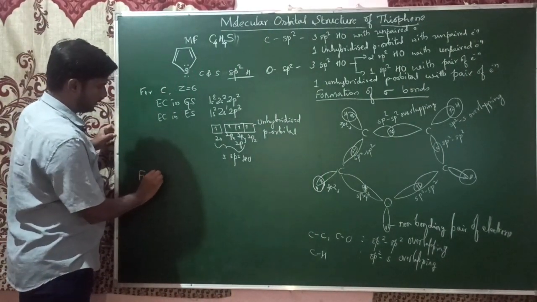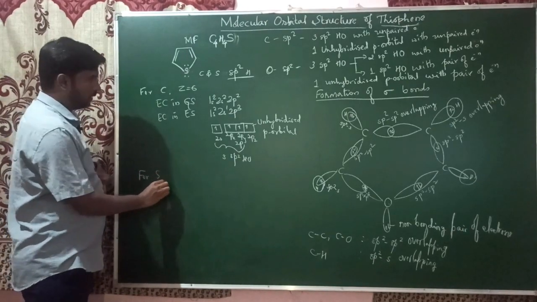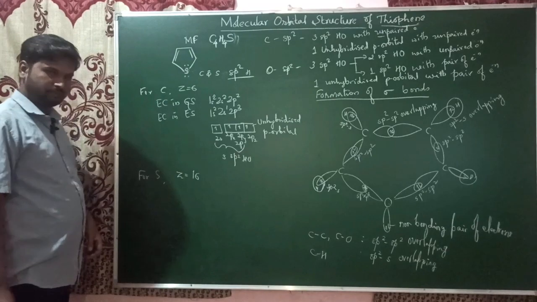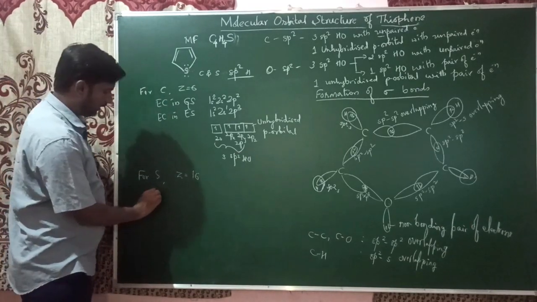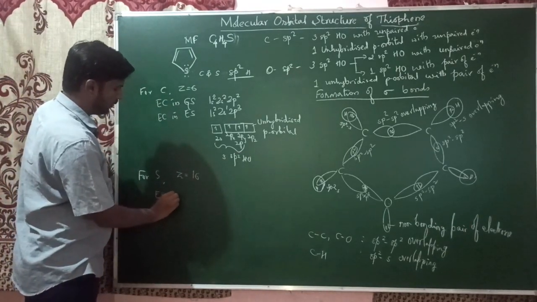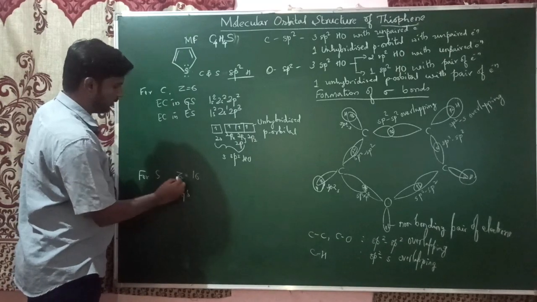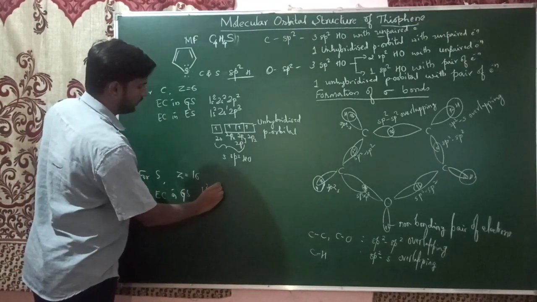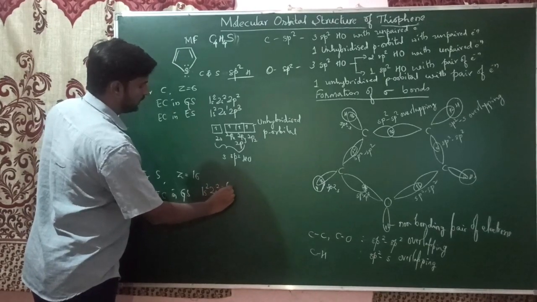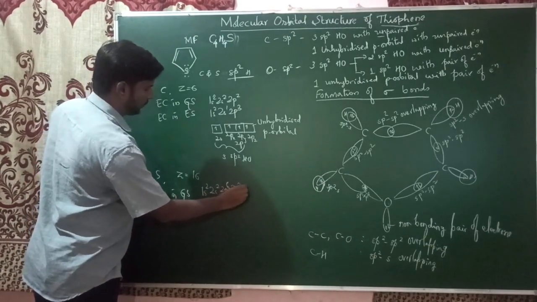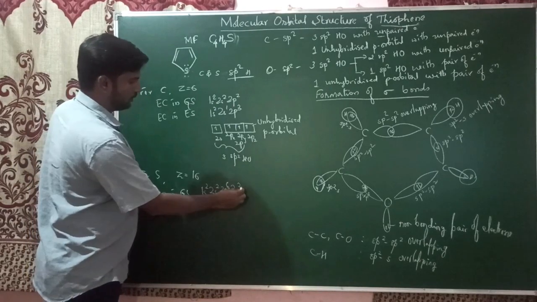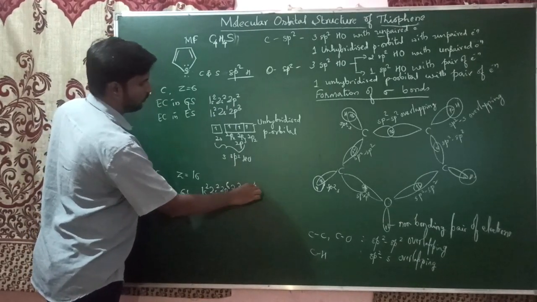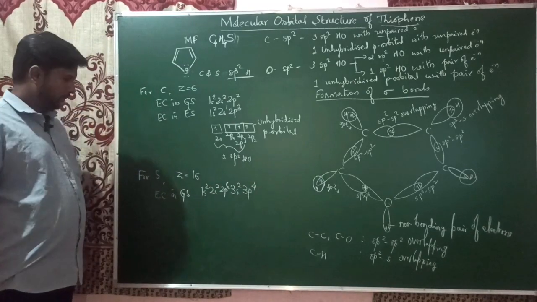For the sulfur atom, the atomic number of sulfur is 16, and the electronic configuration in the ground state is 1s2, 2s2, 2p6, 3s2, 3p4.